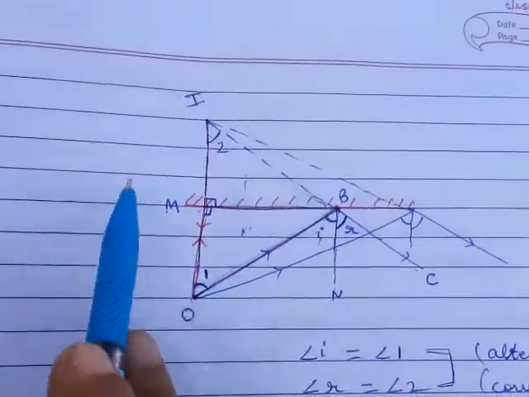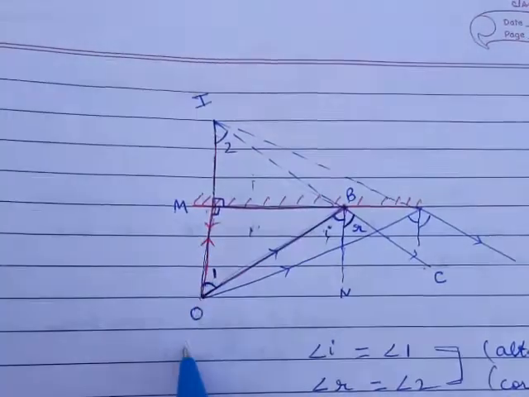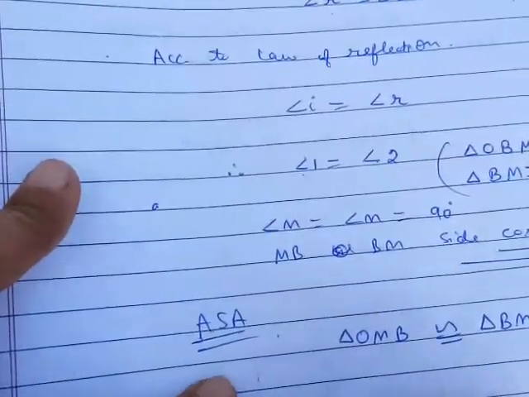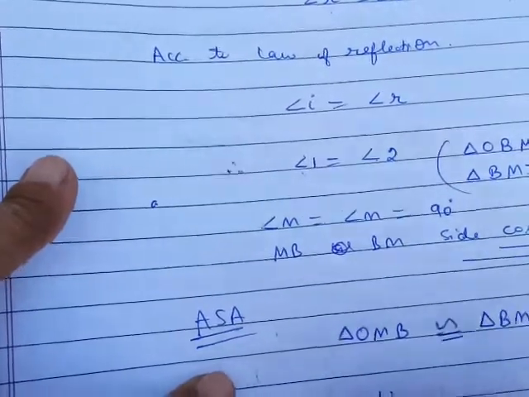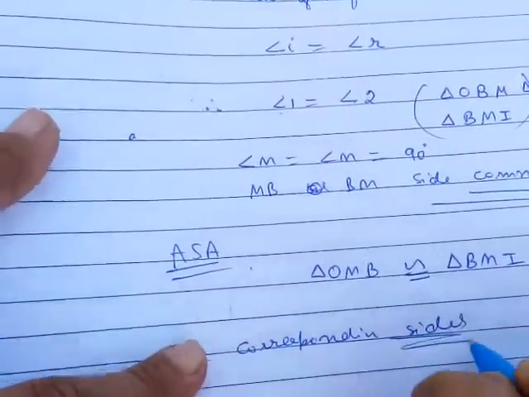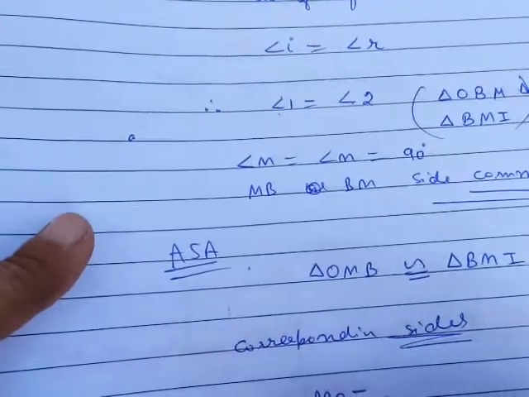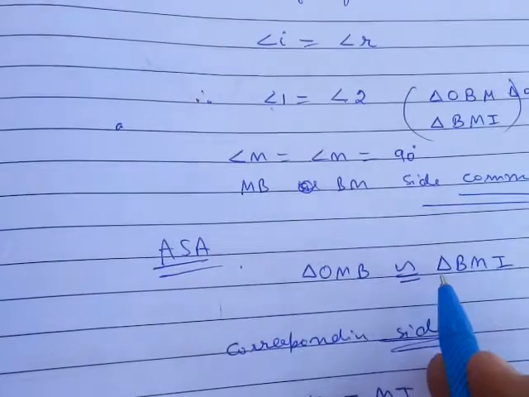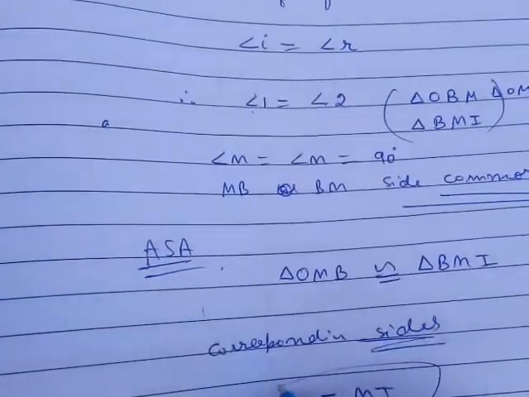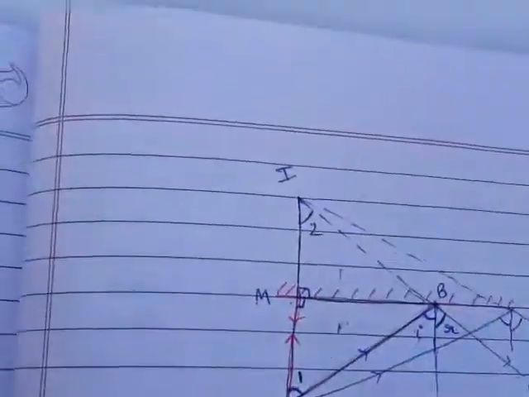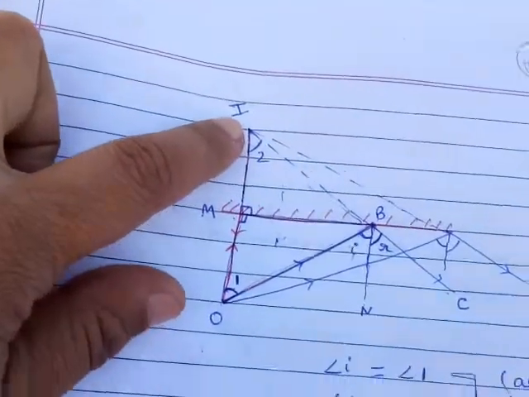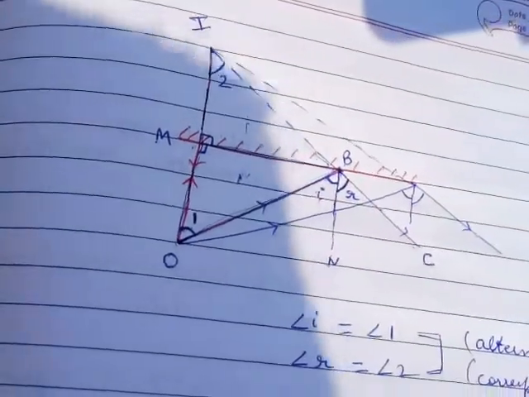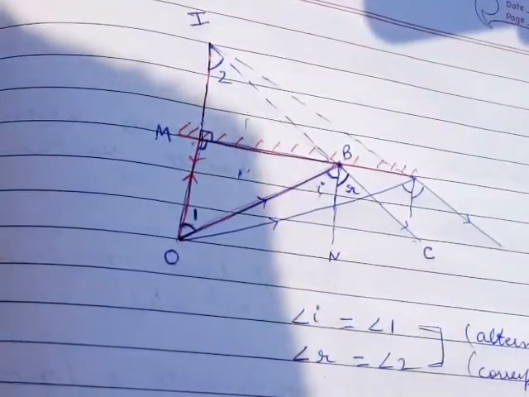So MO is equal to MI because the two triangles are congruent. This is the proof that the image is formed behind the mirror and at the same distance as that of the object.